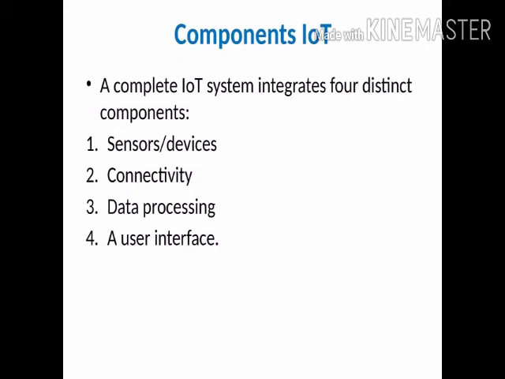Let's discuss what are the components of the IoT. Basically, there are four main components of the IoT. The first one is the sensors or devices. Second is the connectivity. Third is the data processing, and fourth is the user interface.